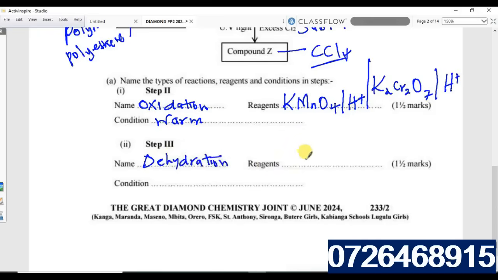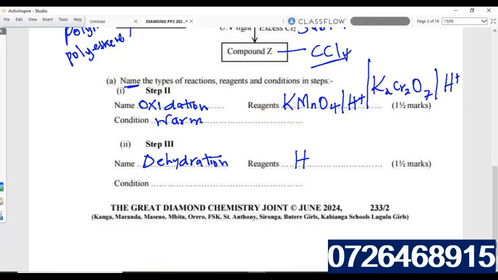This one is dehydration. The reagent is sulfuric acid. You can simply write sulfuric acid, but you are told to name the types of reactions. So you are asked to give the name. Please don't write the chemical formula. Here it is important you write acidified potassium manganate 7, because that is the name.